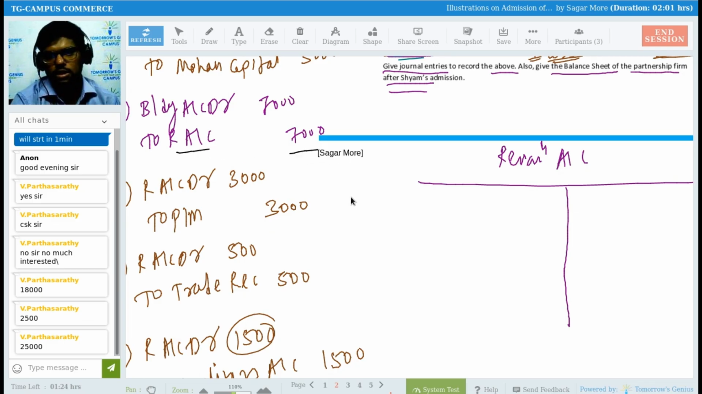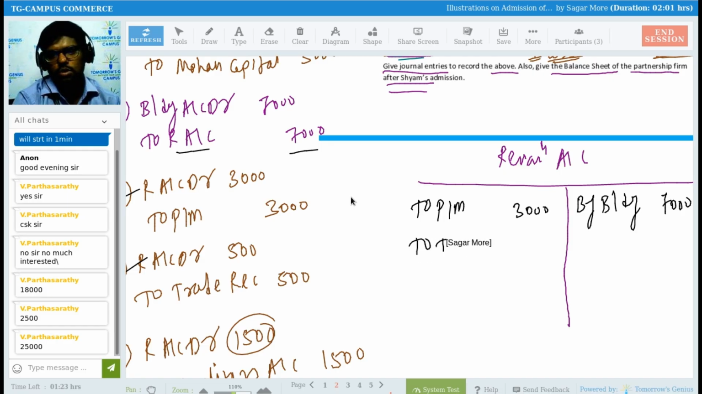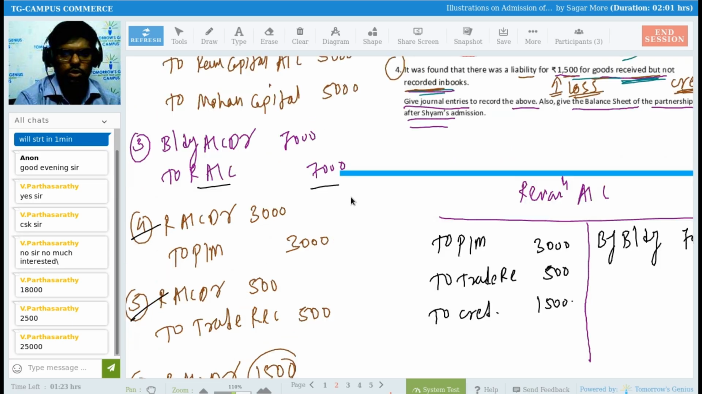Right, Sadhana? So I need to write down here by building. How much? 7,000 rupees. Revaluation account debit here 3,000 rupees on the debit side to plant and machinery, 3,000 rupees. Revaluation account debit here 500 rupees to trade receivable. How much? 500 rupees. Then revaluation account debit to creditors account. So we have to debit the revaluation account here to creditors account 1,500 rupees. Understood?